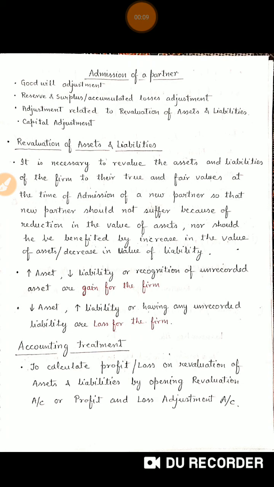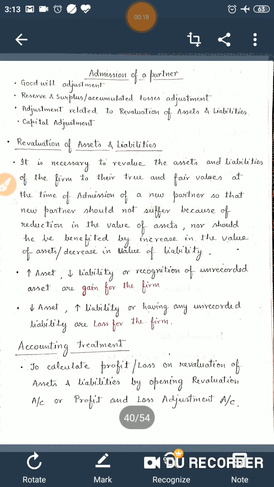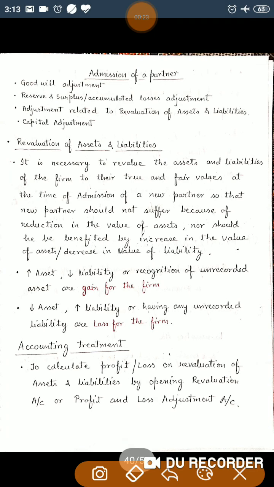Student, we have been learning accounting treatment at the time of admission of a new partner. We have already discussed goodwill treatment, reserves and surplus, and today I am going to discuss revaluation of assets and liabilities at the time of admission.